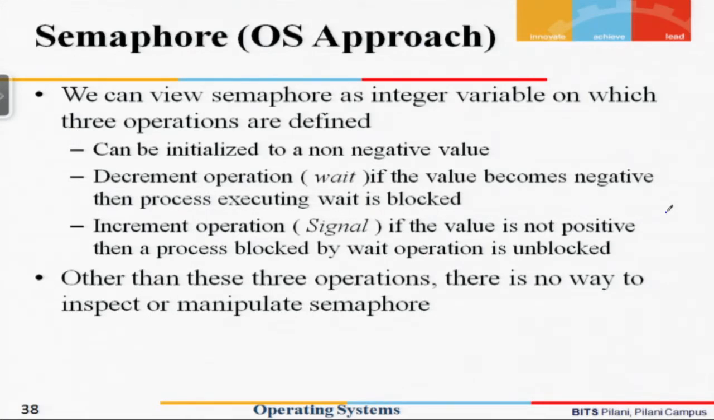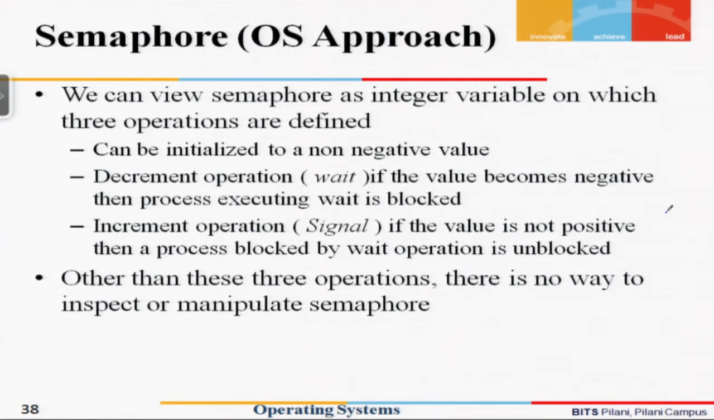Similarly, another operation, the increment operation, known as the signal operation, is performed on a semaphore variable. What this operation does is that it increments the semaphore variable, and if the value is not positive, it unblocks a waiting process which was waiting for the condition to become available. So, it unblocks a process.